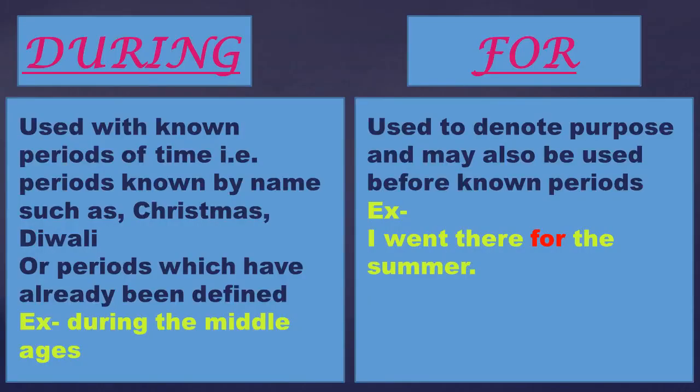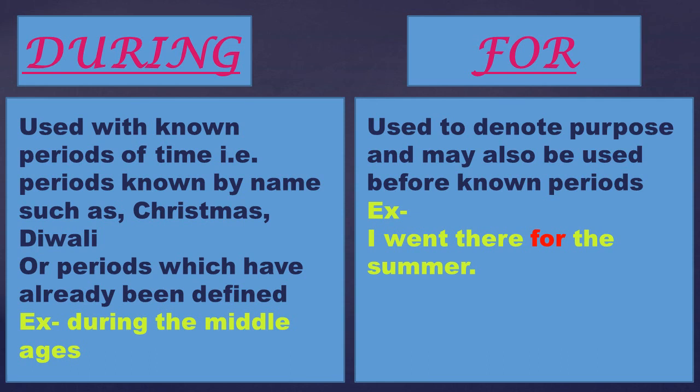Next, during and for. During is used with known periods of time, that is, periods known by name such as Christmas or Diwali, or periods which have already been defined. For example, during the Middle Ages. That means when they are specified. For is used to denote purpose and may also be used before known periods.